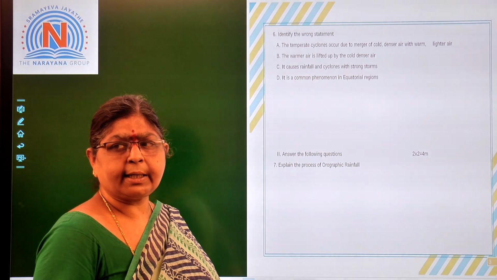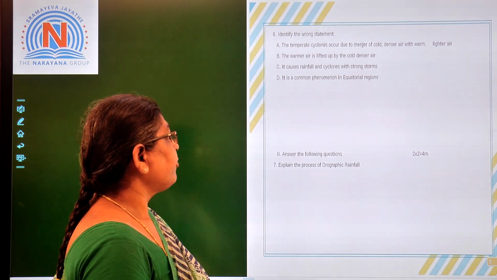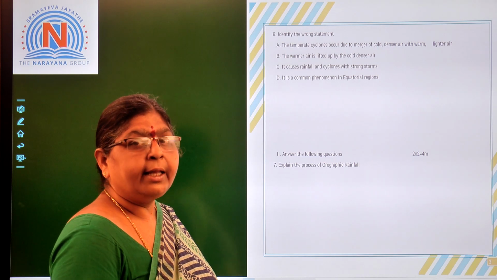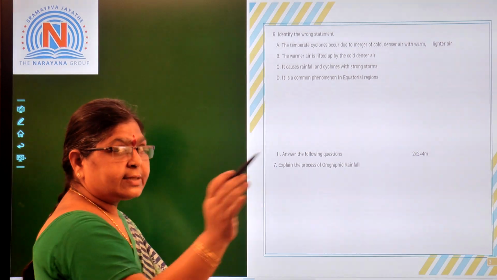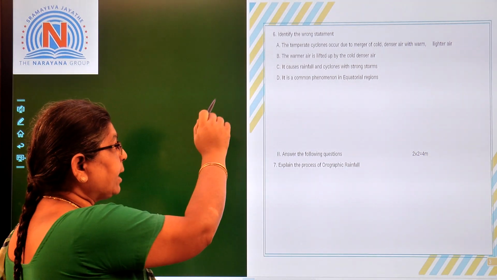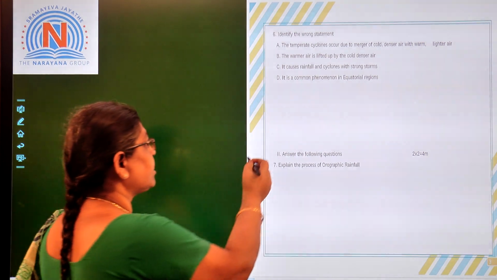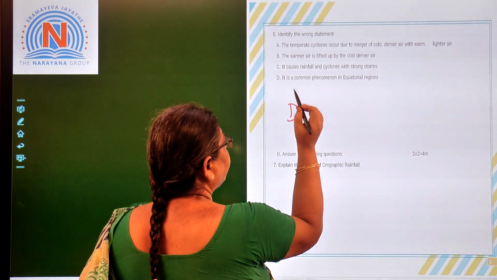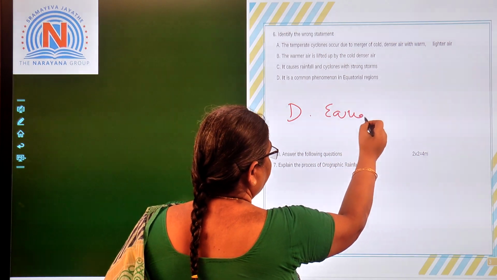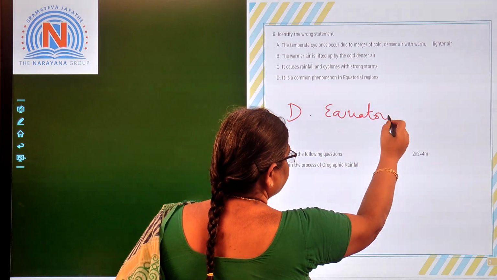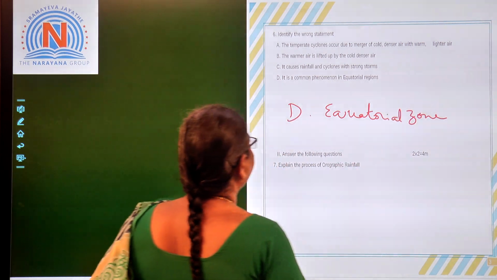That is also correct, because cyclones occur due to strong storms, and it is a common phenomenon in the equatorial region. This is not the correct one, because tropical areas will be in the equatorial. Temperate cyclones means we will be observing above the tropics. So this is the wrong option. So it is a common phenomenon in the equatorial zone or equatorial region. This is the wrong option. This is the wrong option, right?